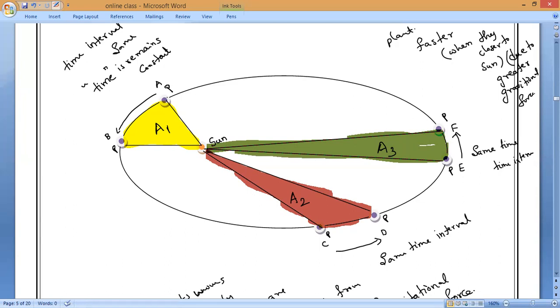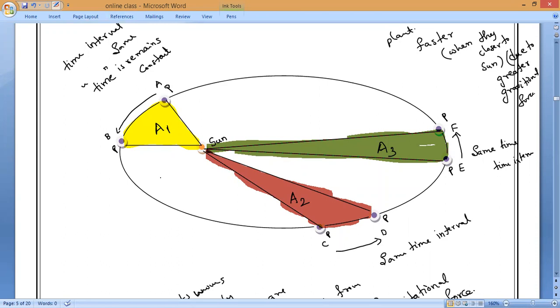Even though the sun is sometimes far from the planet and sometimes near, in a given interval of time, the planet may move faster when it is closer to the sun and slower when it is far away. But the area swept by the planet, when you join the line between the sun and the planet, in a given interval of time always remains the same.